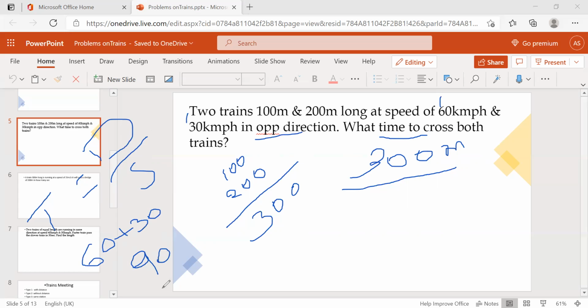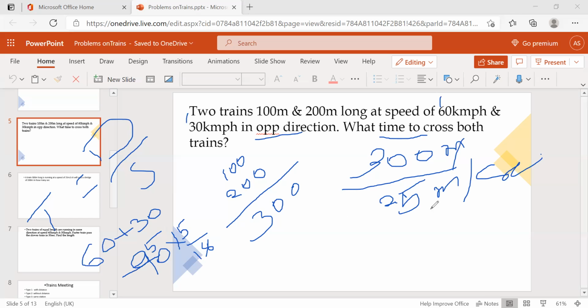But the distance is in meters, right? So we have to convert this into meter per second. So just multiply by 5 by 18. 90 by 18 is 5, so 5 into 5, 25 meter per second.